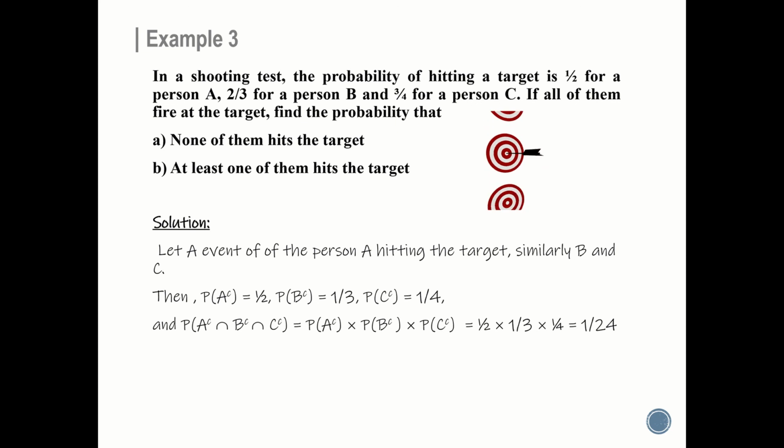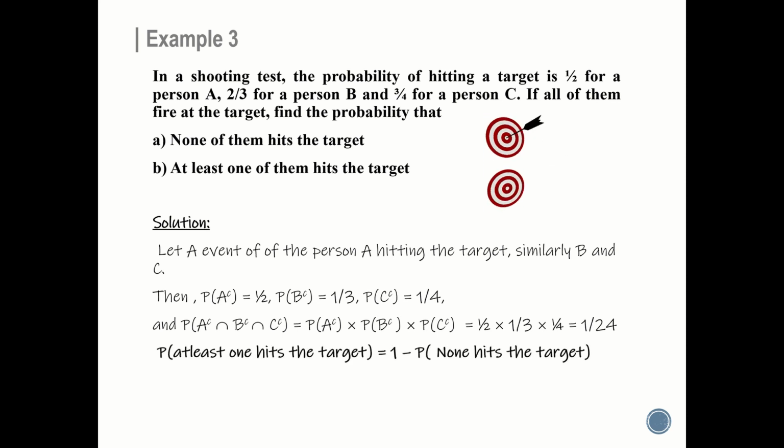Now, none of them hits the target. So, P of A complement intersection B complement intersection C complement. That is, P of A complement into P of B complement into P of C complement. That gives the answer as 1 by 24. Second part of the problem. Probability of at least one hits a target. That is same as 1 minus P of none hits a target. That is equal to 1 minus 1 by 24. That is 23 by 24.